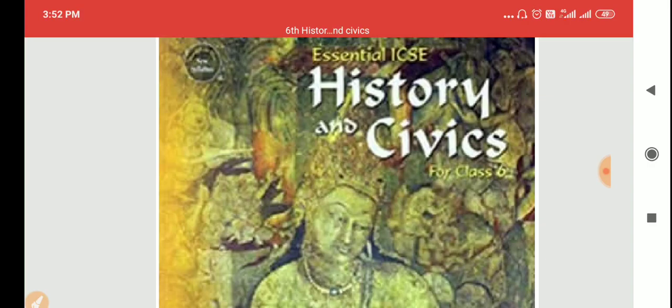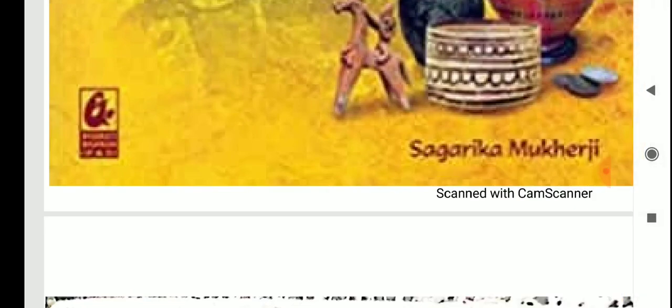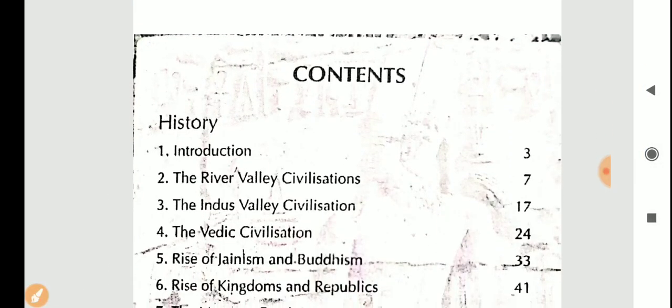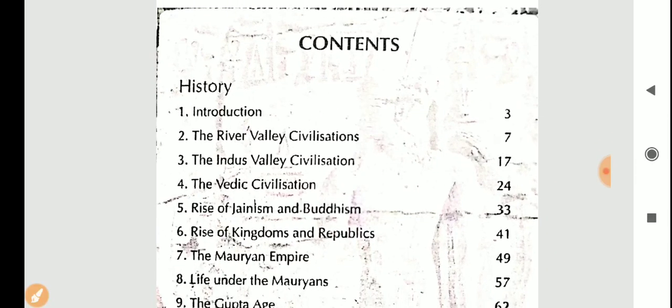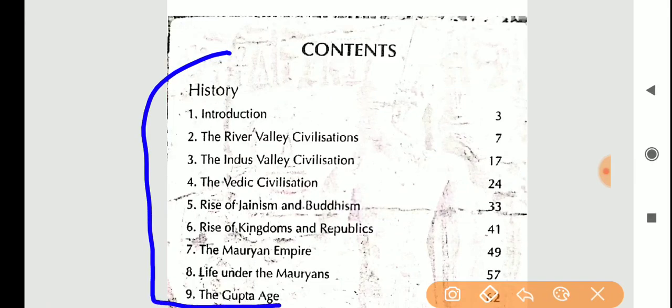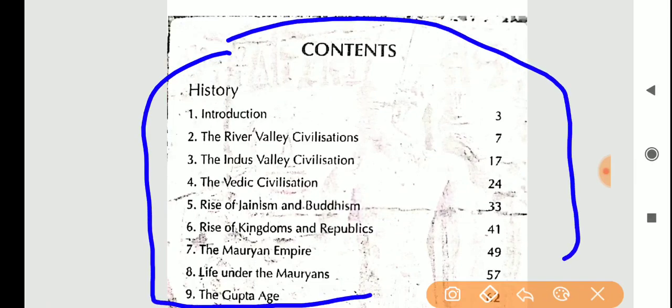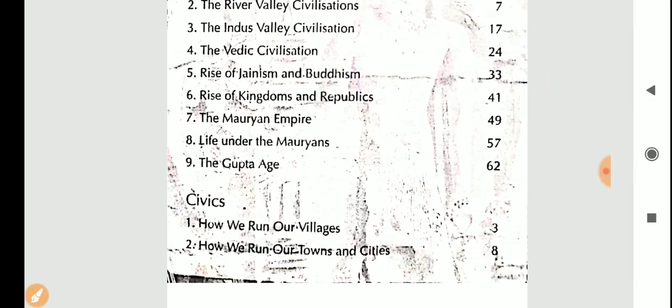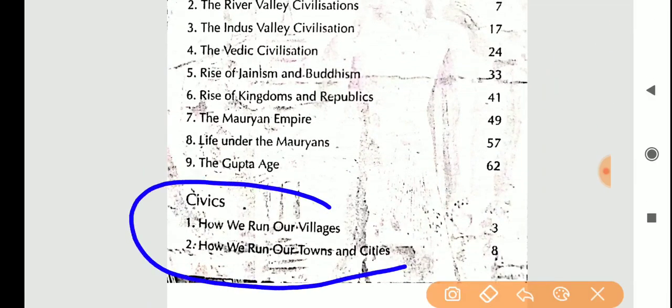The cover page: The Essential ICSE History and Civics for Class 6. After this, here is the writer, the author of the book. After this, the contents are put here. I have put the images of the contents. All these 9 chapters are for your history, and we shall begin our classes with the first chapter of history after 2-3 seconds. Now here you have 2 more chapters for your civics.